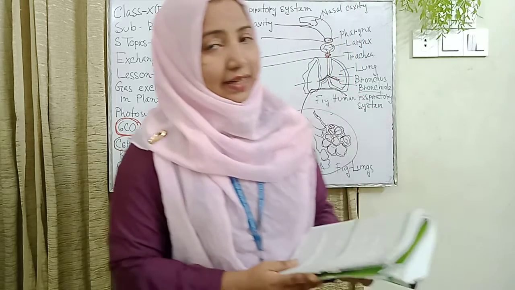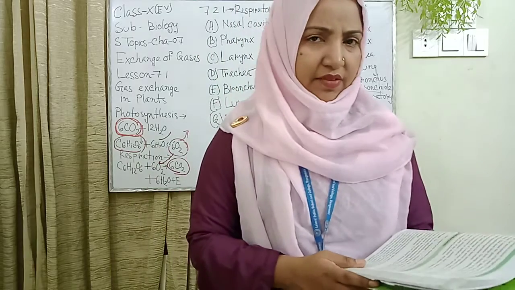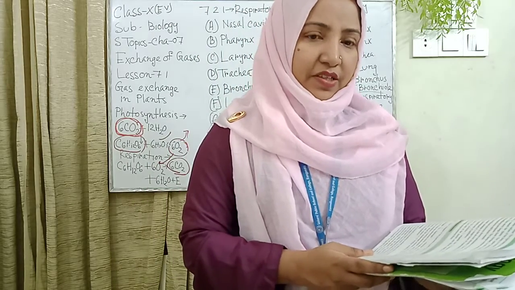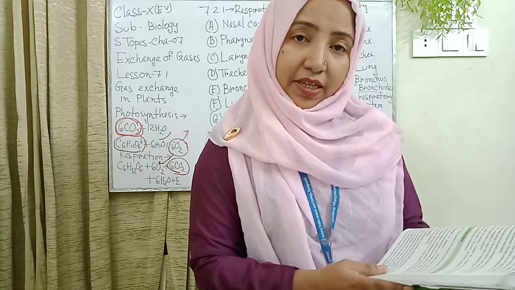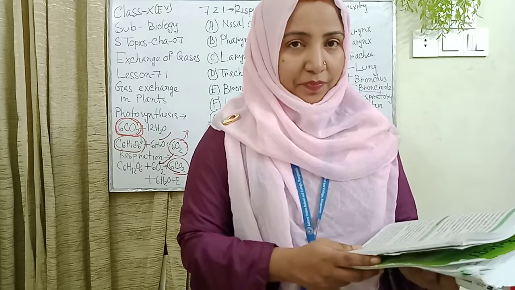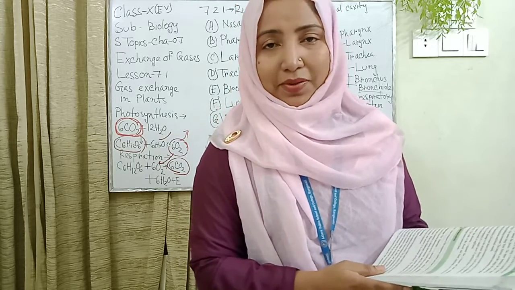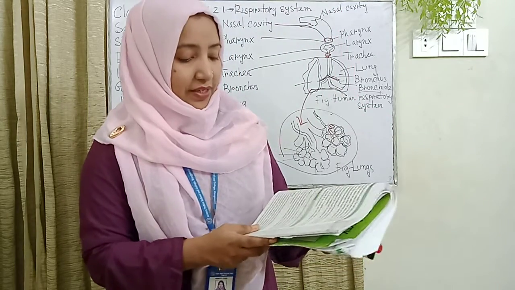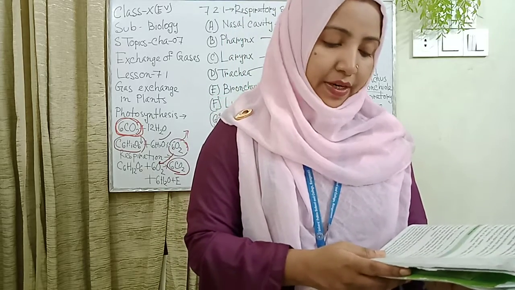Our last structure is the diaphragm. What is the diaphragm? The diaphragm is a muscular sheath which separates the thoracic cavity from the abdominal cavity. There are two parts: the first is the thoracic cavity and the other is the abdominal cavity. It looks like a spread umbrella.